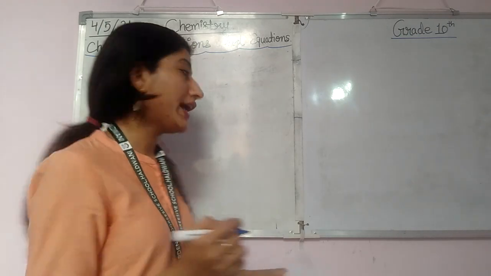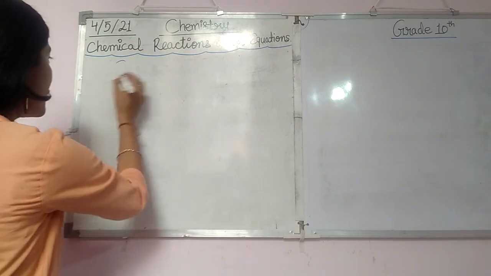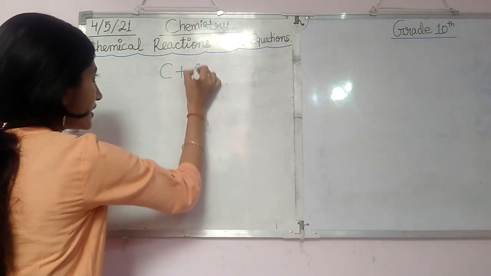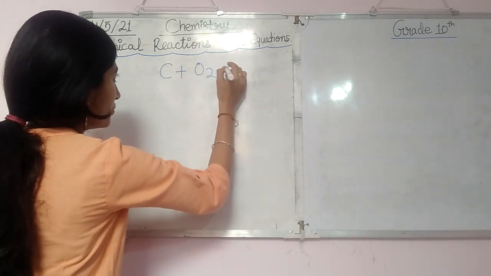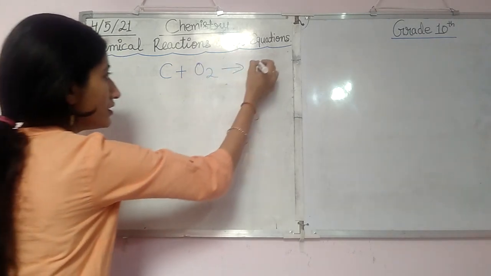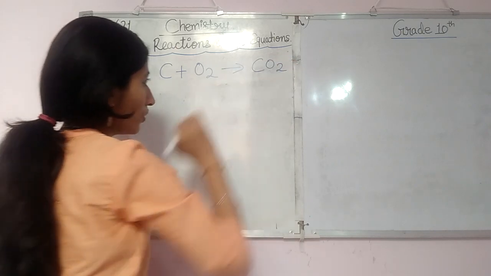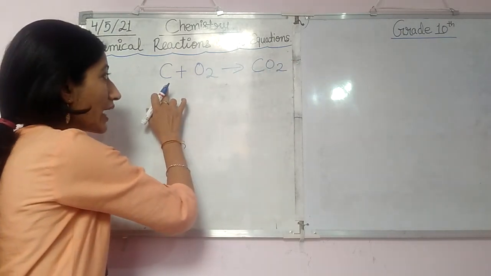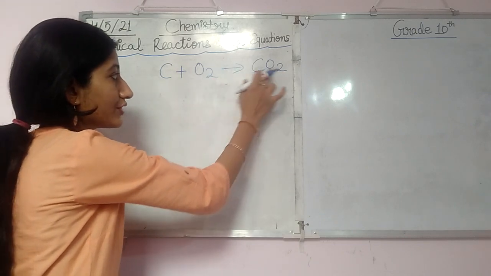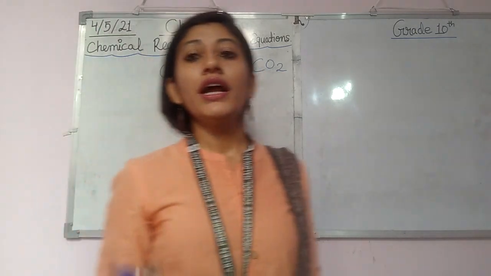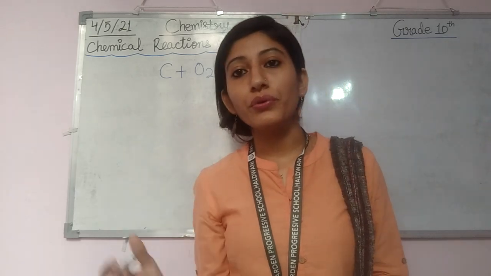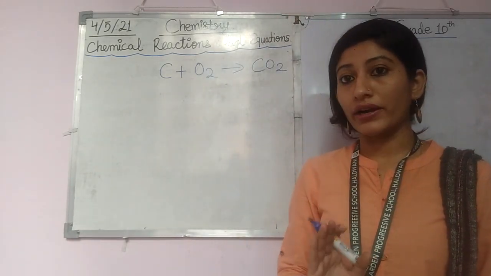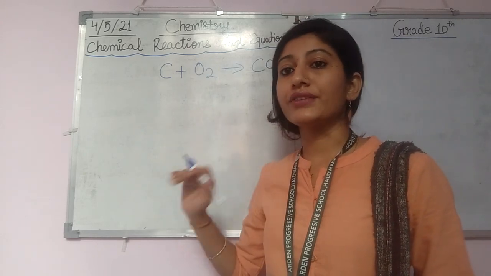For example, we have a very simple and common reaction. You have seen C plus O2. It changes into CO2. Carbon plus oxygen changes into CO2. Now, how will we know whether the given reaction is balanced or not?